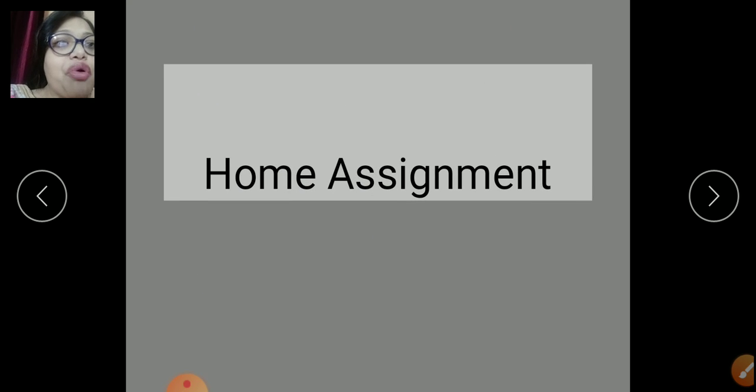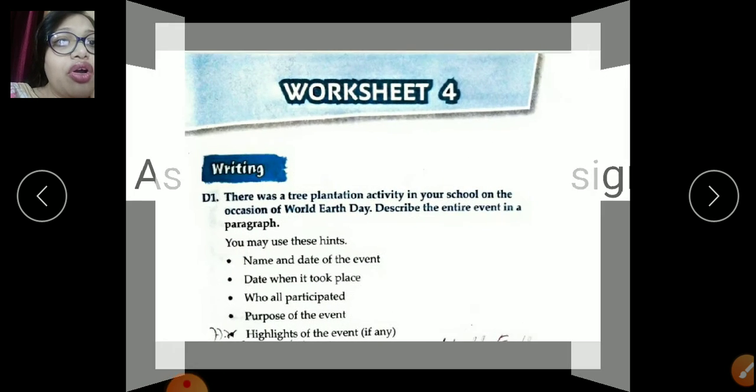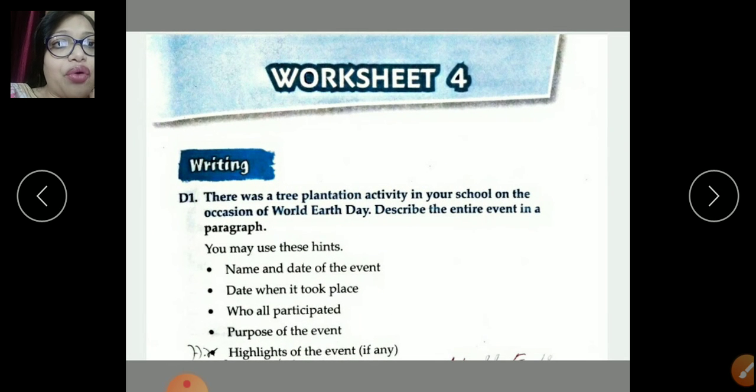Now, children, what is your home assignment? Your home assignment will be worksheet number 4, this writing. Here, what will you have to do? There was a tree plantation activity in your school on the occasion of Earth Day. So, children, in our school also, if you remember, you students used to bring small saplings which we teachers used to plant and decorate our school on Earth Day. So, here you need to write about that particular Earth Day.